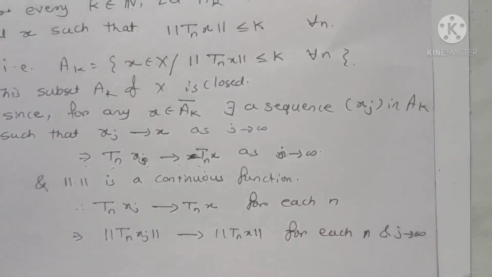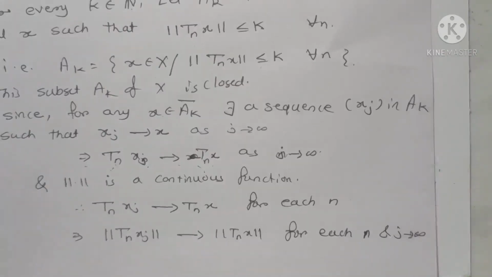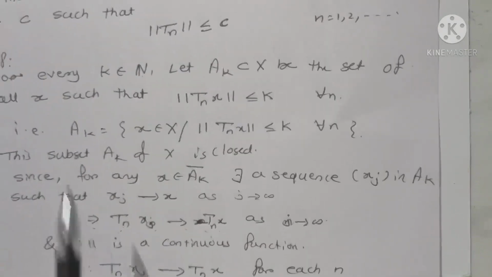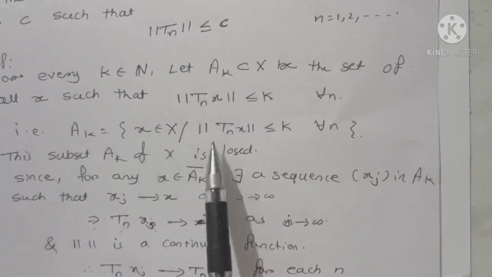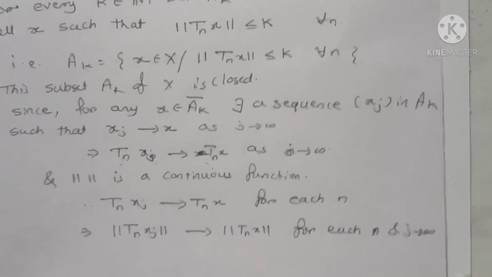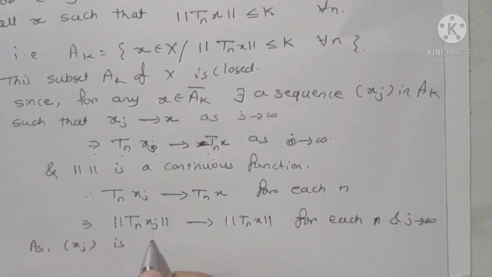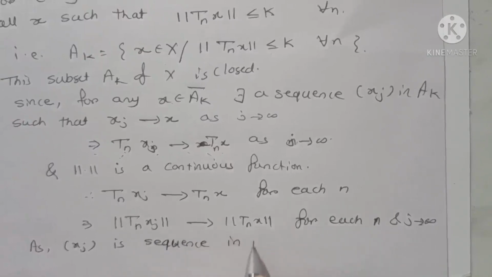Now norm of Tn xj converges to norm of Tnx, and here we are given that xj is a sequence in AK, and AK is the set of all those x for which norm of Tnx is less than or equal to k, and therefore the sequence xj is a sequence in AK.